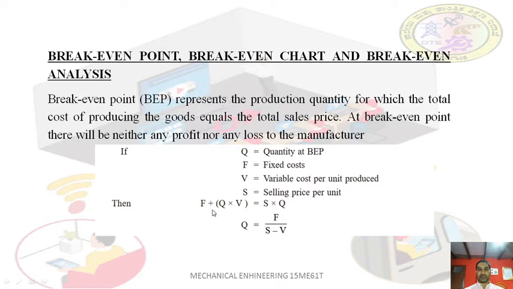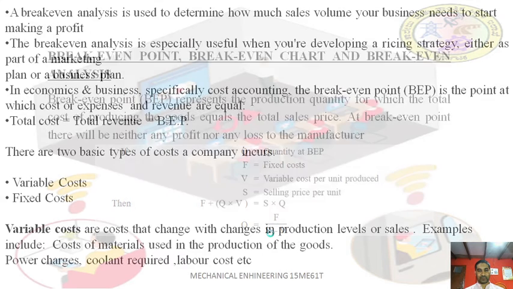That means your total cost should match the amount received from selling the quantity. The amount received will be equal to the selling price of one component into the quantity sold. So the quantity sold is 85, so it should be 850. So it should be equal to this 85. Then it is known as the break-even point. If you substitute everything, you will get the formula Q equals F divided by S minus V.